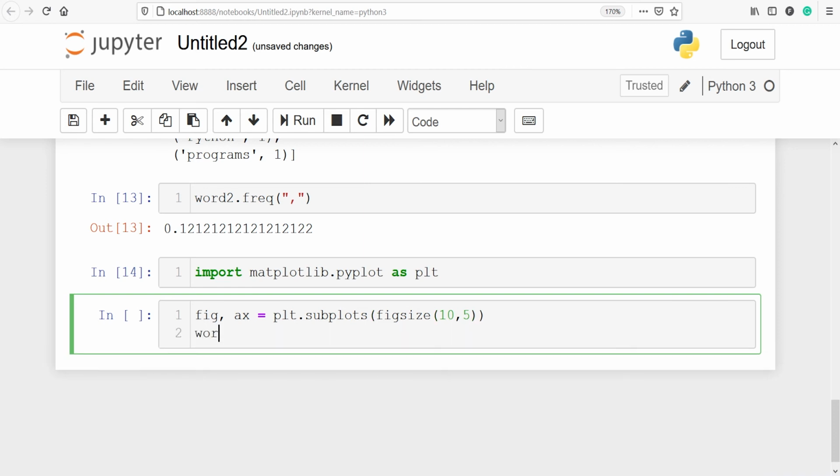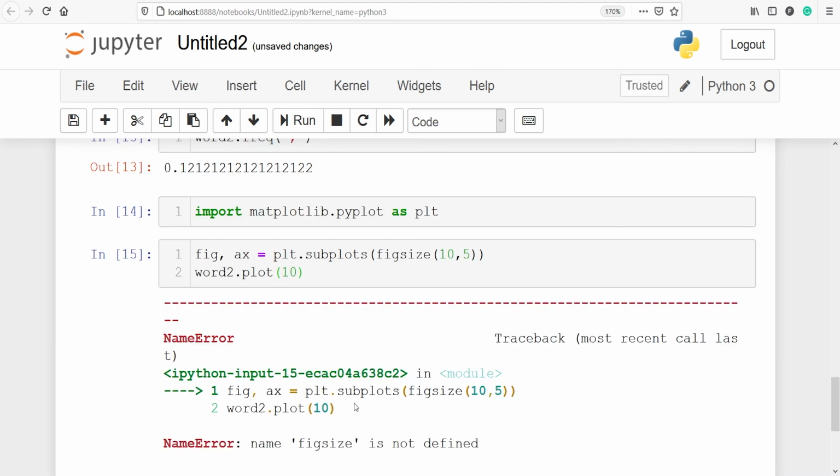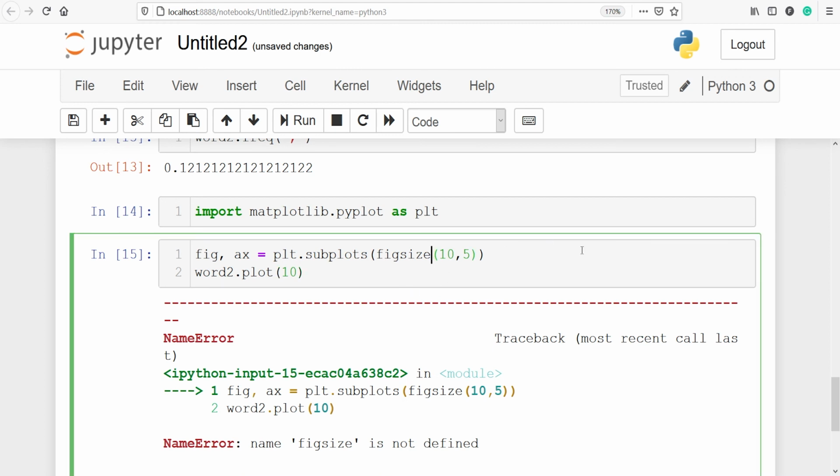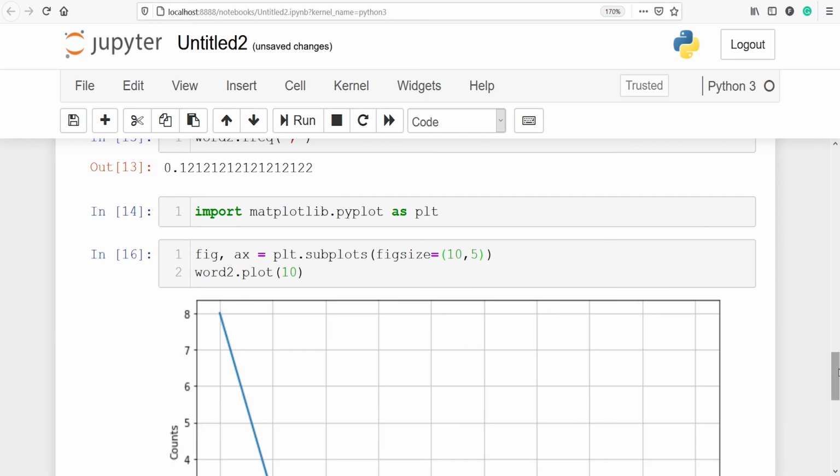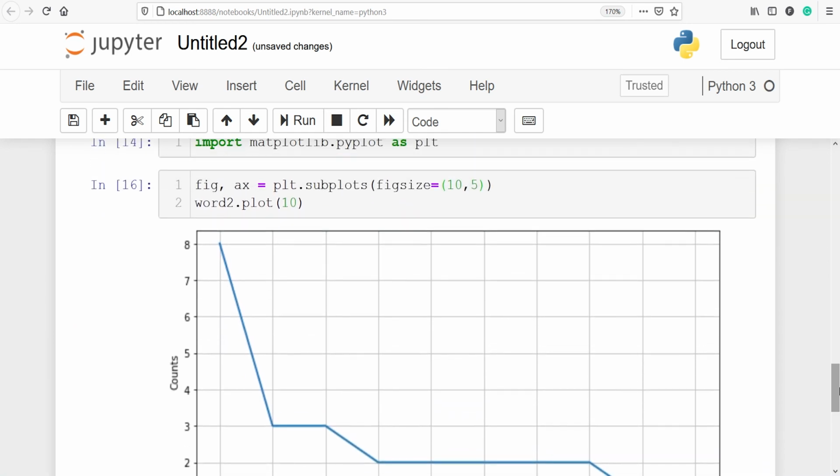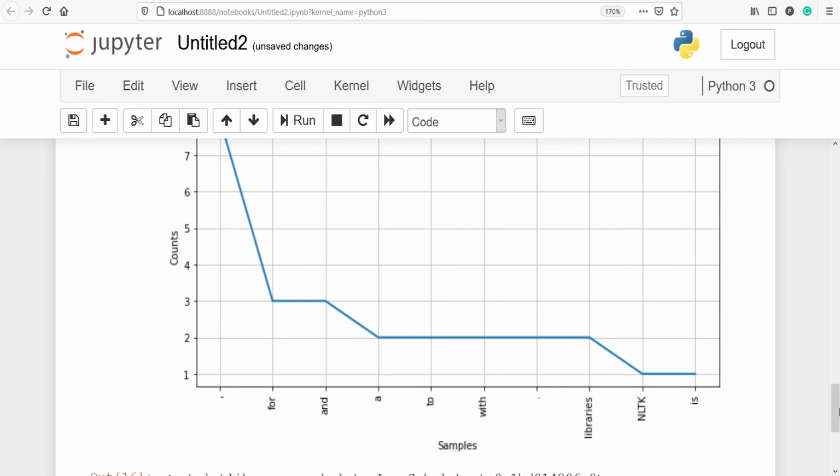Next, I will call word2.plot, and I want to plot the 10 most common words, and I'll put 10 here. figsize is not defined. I have to put here equals to. Let's execute our code. In the output, you can see that we got the plot of the top 10 common words.